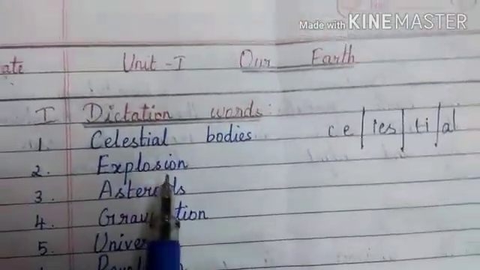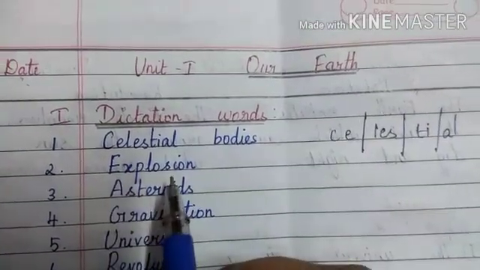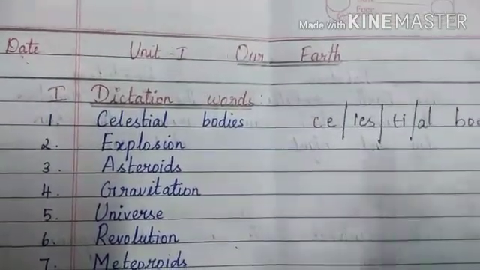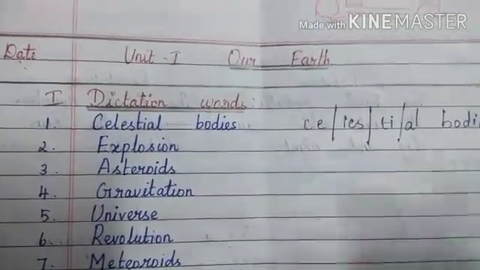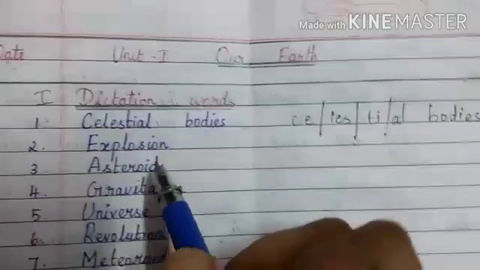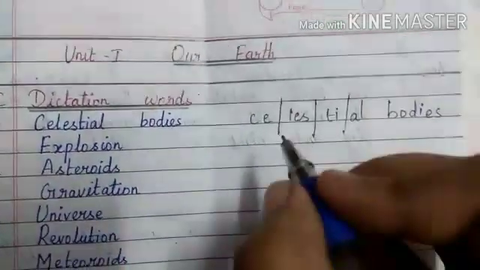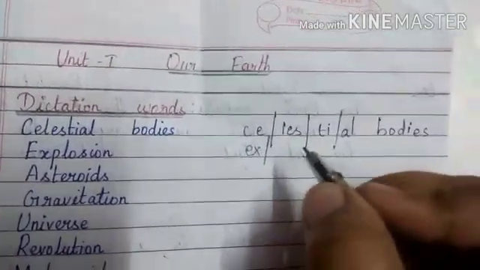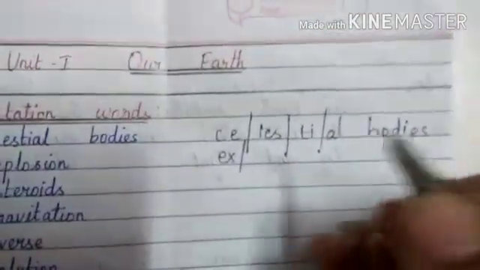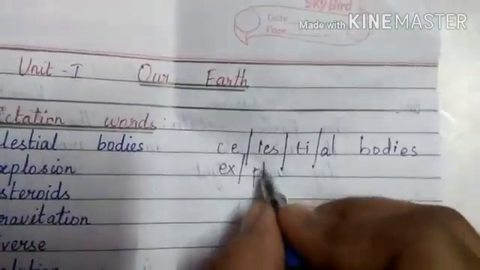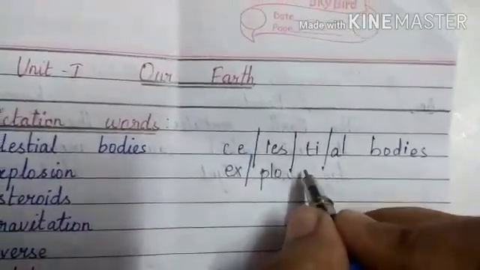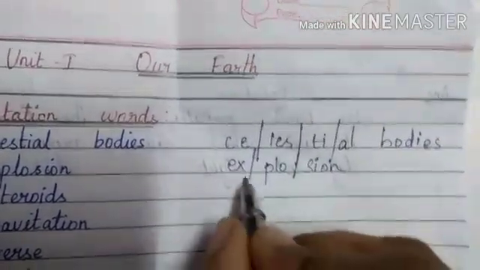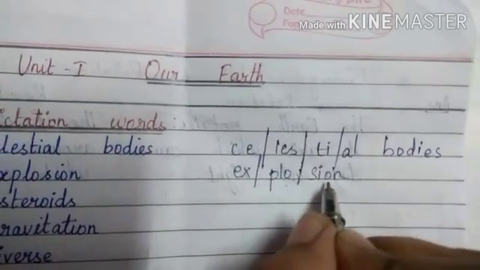Our second word, explosion. Explosion means bursting of something. If something bursts, that process or that thing is called an explosion. Explosion can be split like E, X, plo, P, L, O, sion, S, I, O, N, explosion.